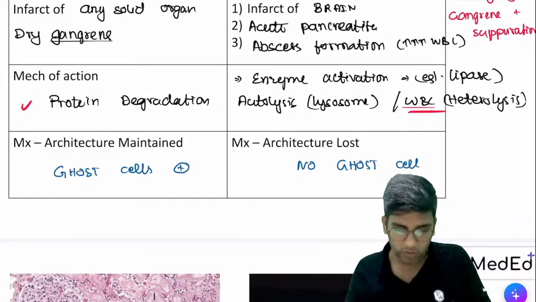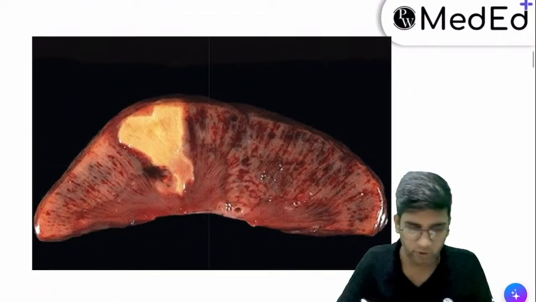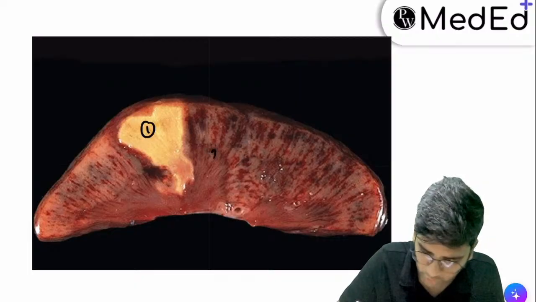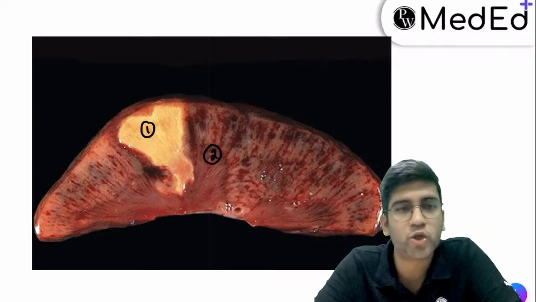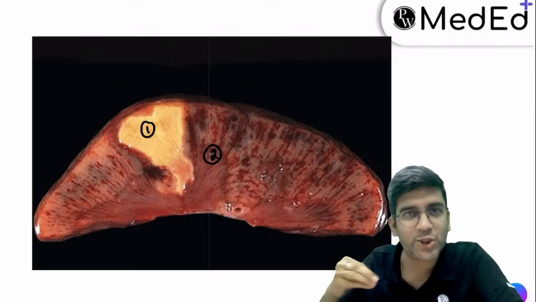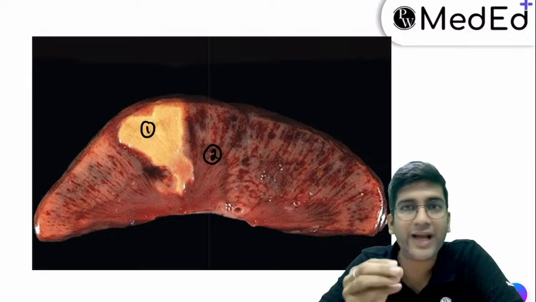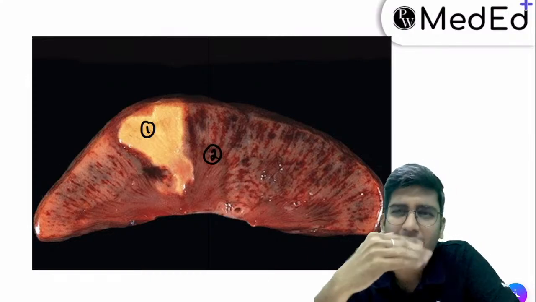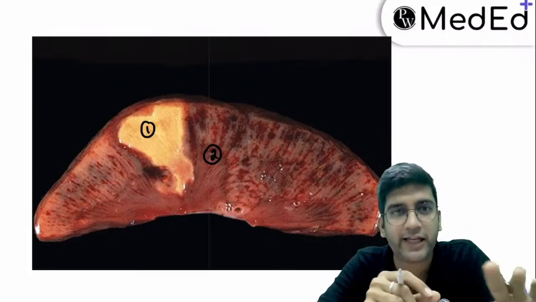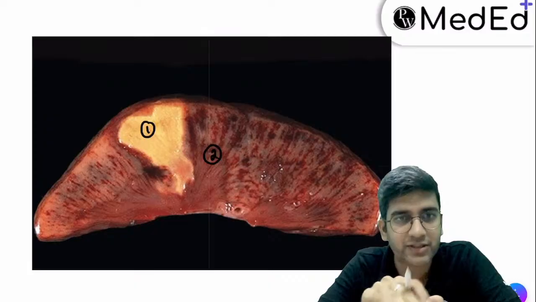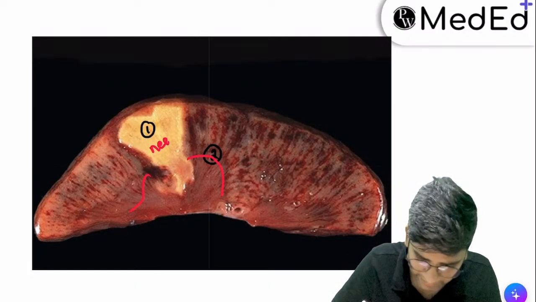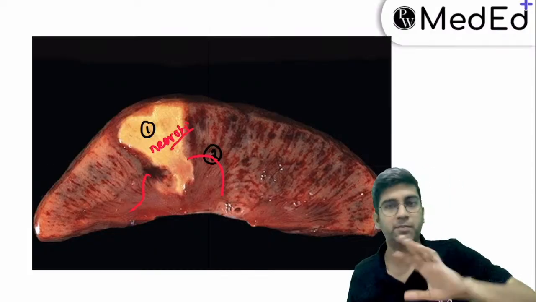Clear? Fine. Now, this is a gross image from Robbins. Let's mark this as 1, and let's mark this as 2. Which do you think is dead, 1 or 2? Simple question. 2 has a red color tinge, which means blood supply is there, right? 1 is white or pale or yellowish in color. 1 is the dead area. This is called an infarct or a necrotic area grossly. This is a kidney cut surface where you can see the papillary structure, and this is how the necrotic part looks to the naked eye.